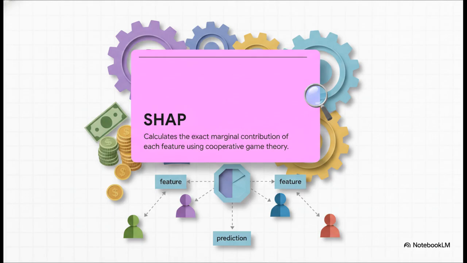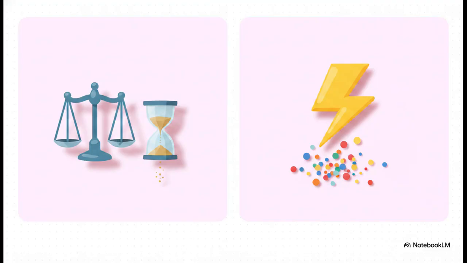It calculates the exact fair marginal contribution of every single feature. No guessing. Put them head to head, and the contrast is pretty stark. SHAP gives you this unmatched game-theoretic exactness that is globally and locally consistent. But man, it is computationally heavy. You basically have to use variants like tree SHAP for it to be viable at scale.